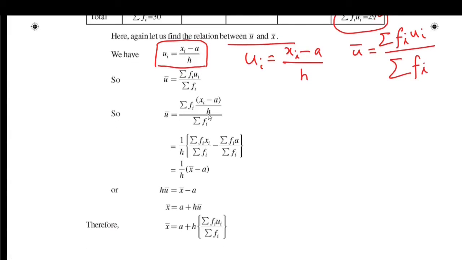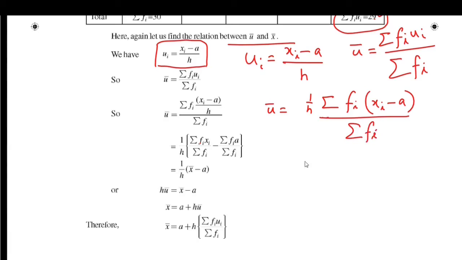As h is a constant value in the denominator, we can take it separately. 1 by h into, I am writing it here, u bar is equal to 1 by h into sigma fi into xi minus a by sigma fi.